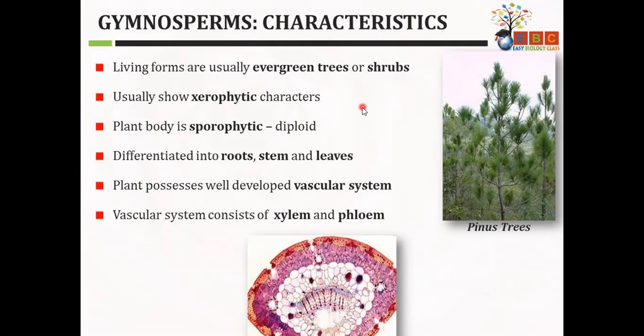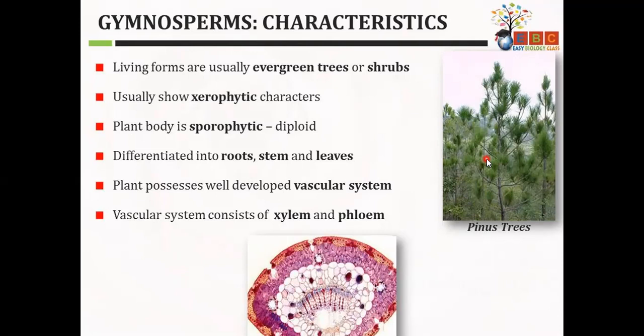See, evergreen plants are the plants that don't shed all their leaves together. That means in these plants, the leaves grow old and are shed, but at the same time, new leaves are produced. So if you look at that plant, you can never see a plant without a leaf.